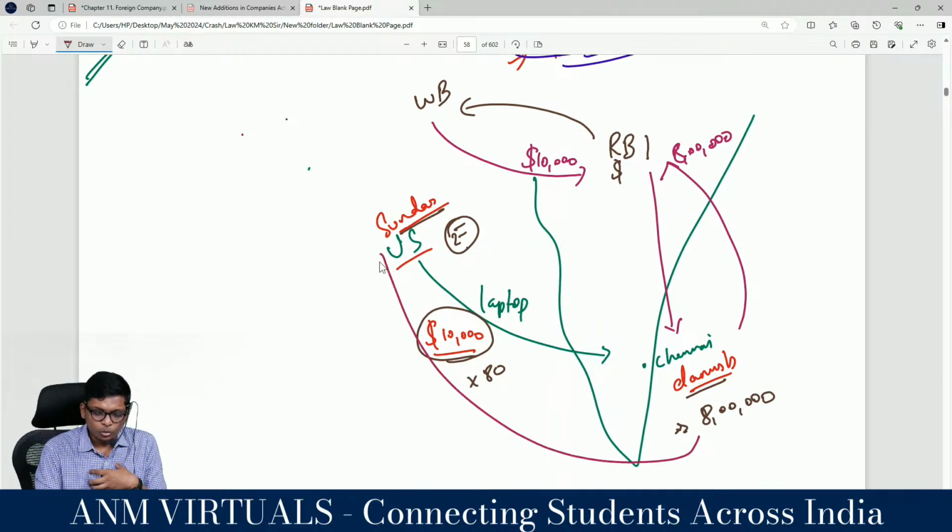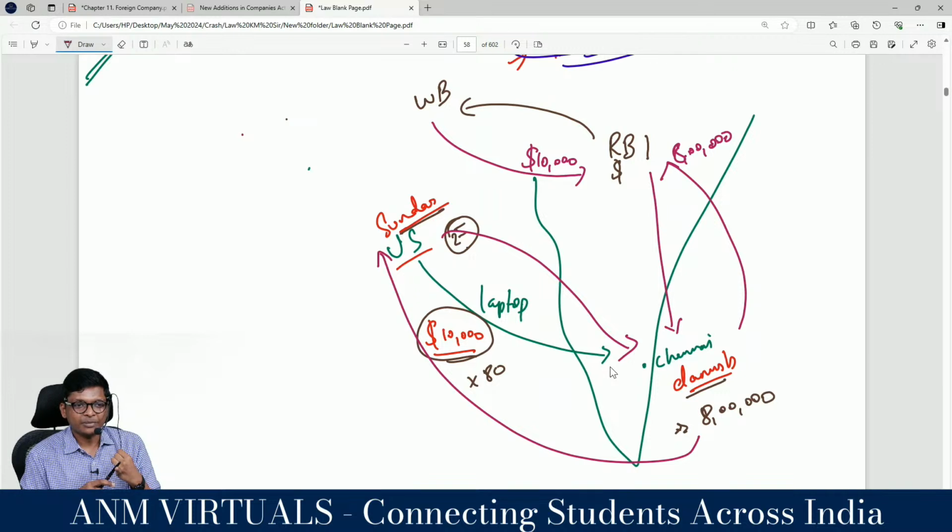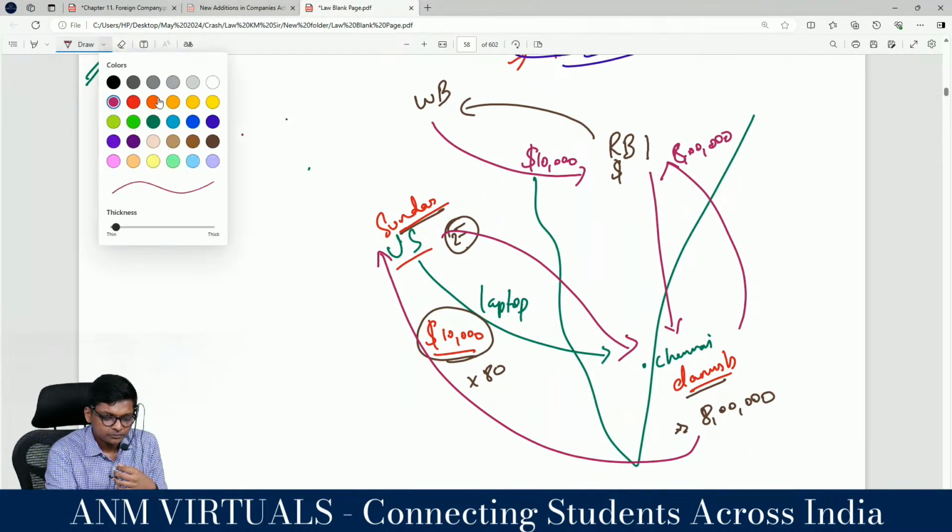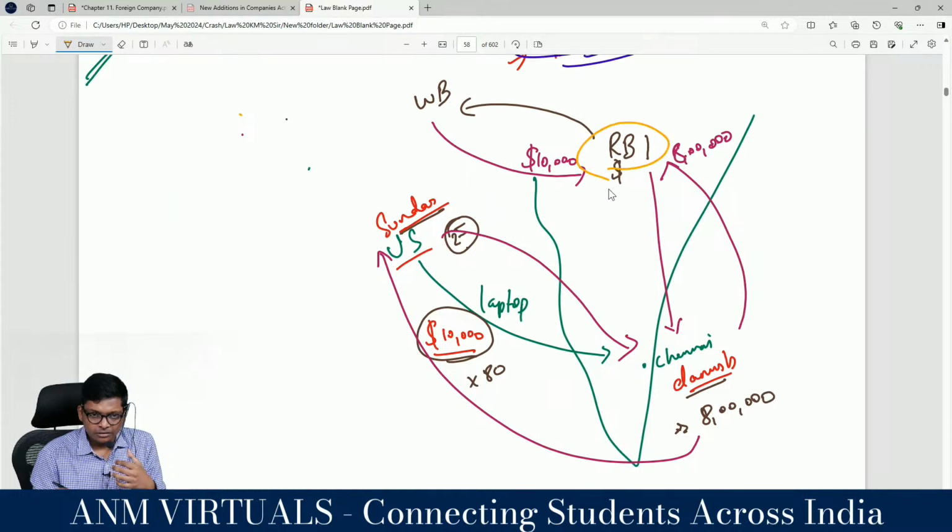Dhanush got this $10,000. He will pay Sundar, get that laptop. Sundar is happy, sold laptop. Dhanush is happy. World Bank is happy, gave loan, they will get it back with interest. Who is unhappy? RBI is saying, you left me out, how will I repay the $10,000? I can't print. That means they need dollars. How will RBI get dollars, guys?